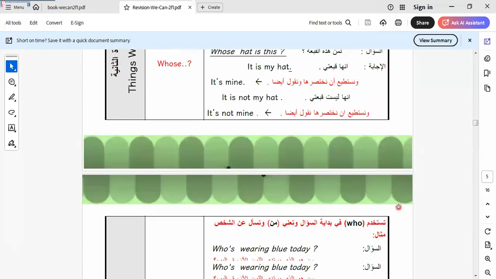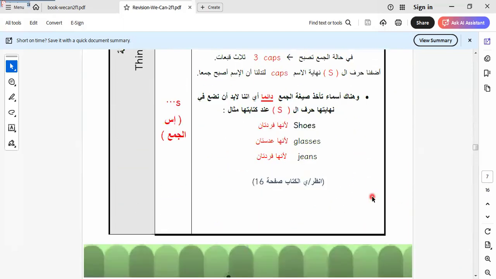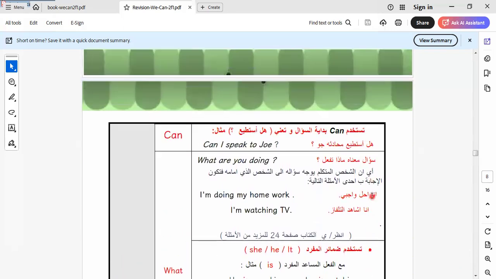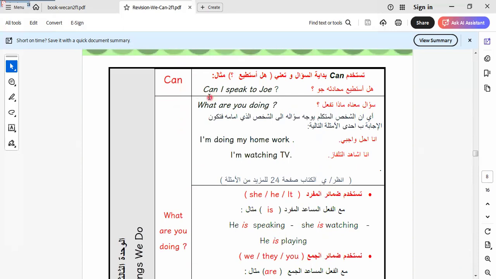Let's go to another one here. In this unit also, we talk about a grammar structure. Let's learn it together. Here we use the yes/no question with the modal can. When we make a polite request, we use the modal can, for example, can I speak to anyone? What are you doing? So here we also know the expression of what you are doing. We say, I'm doing my homework, I'm watching TV, I'm playing football, I'm playing tennis, and so on.